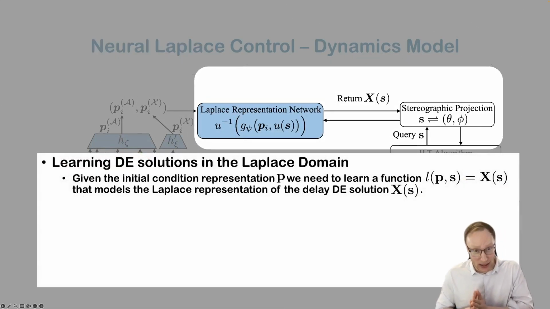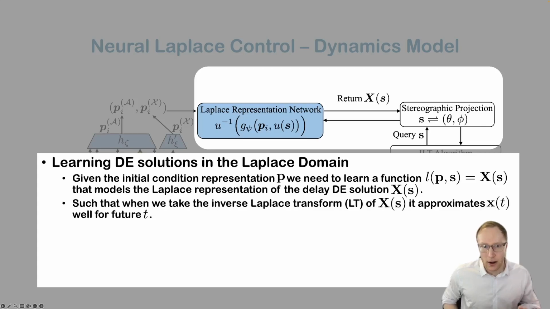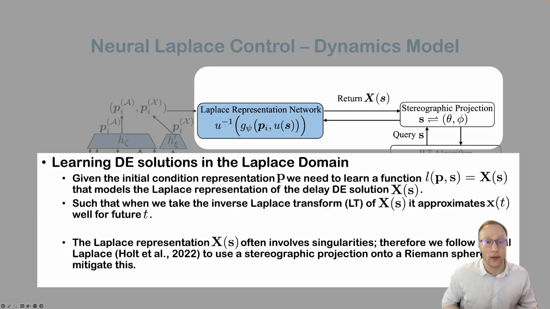Using this representation, we put this into a function modeled by a neural network to describe the Laplace representation of the current trajectory, such that when we take the inverse Laplace transform of this Laplace representation, it approximates the future trajectory well for future time. Now this Laplace representation, as previous work has shown, often involves singularities.